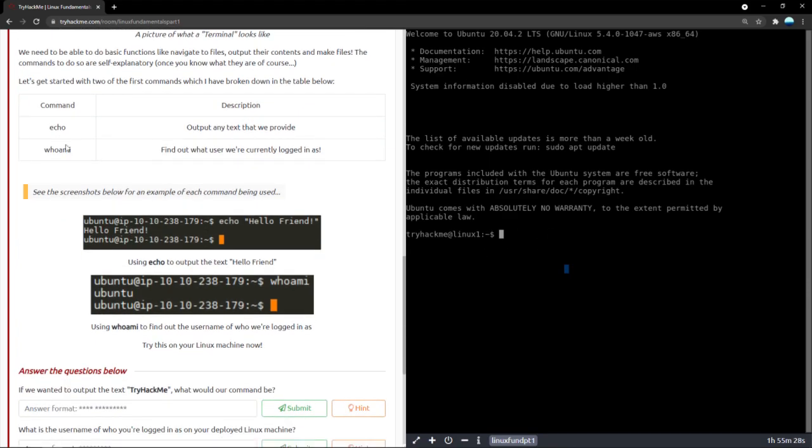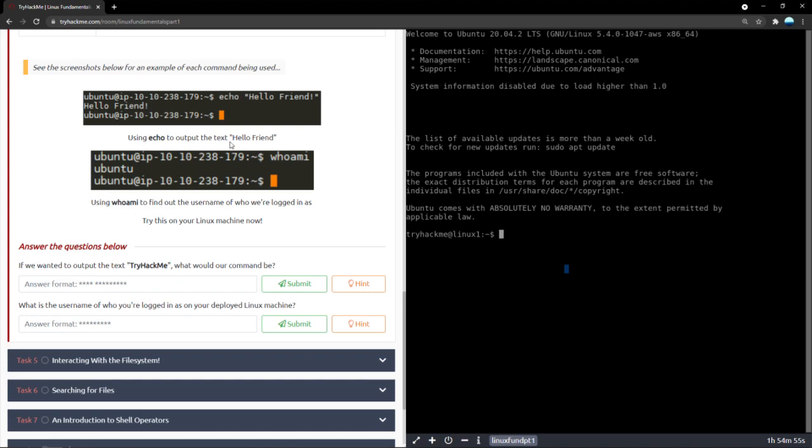Now, the second command we're going to be learning is whoami. Who am I? Exactly, it's just exactly like English. You're asking it the question, who am I? So normally, when you're speaking and you ask somebody who am I, they'll tell you your name or they'll tell you who you are. But in terms of the PC, if we want to find out who we are, we are essentially finding out which account we're logged in as, or which person we are logged in as. So if you type in whoami, you can see exactly who you're logged in as and what your rights are.